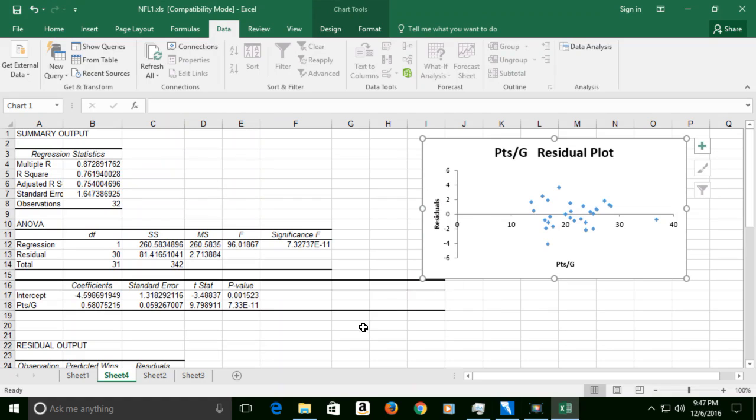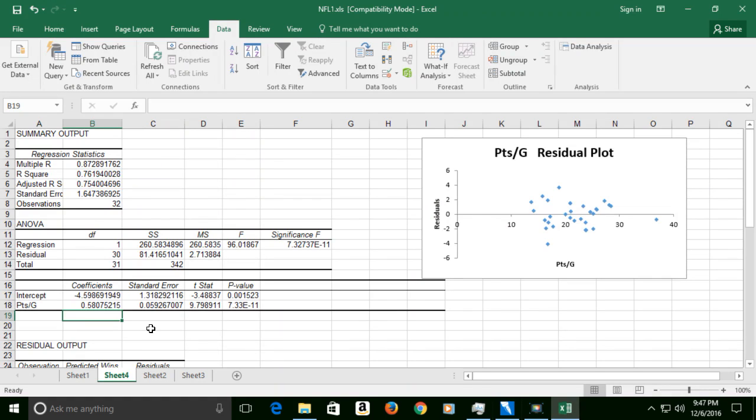So we can come back over here, and again we go right here, and we say equals B17 plus B18 times 20. Okay? And it says if we score 20 points a game, we should win about 7 games over the course of the season. That's not very good. We want to score more than 20 points a game. Okay? But again, it's not as accurate, perhaps, an estimate as we'd like it to be.